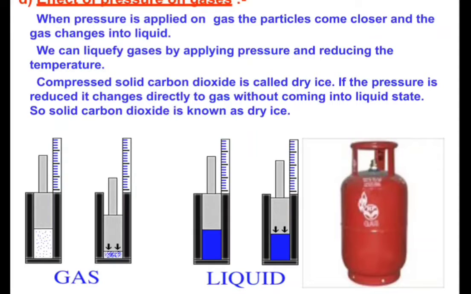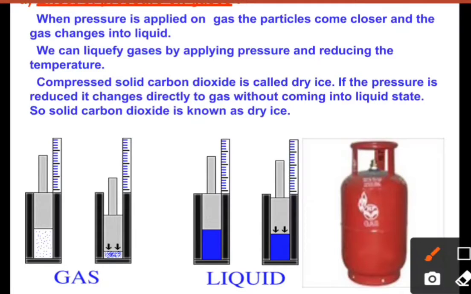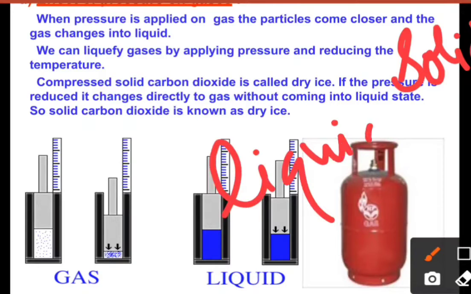Now let's talk about pressure also. If we apply force, that is pressure, on the particles, they can change shape or come closer, right? But when we talk about solid particles, there is no compressibility. The effect of pressure will be to break the solid particles if it has a greater force of attraction, but it will not change them. They cannot come closer, right? Similarly, liquids are not even good compressible. We cannot compress them and we cannot make them solid directly.